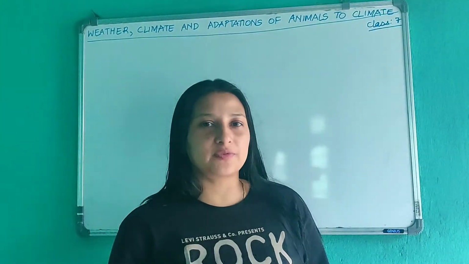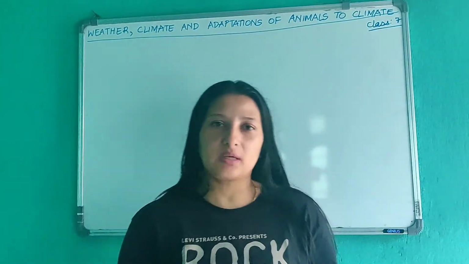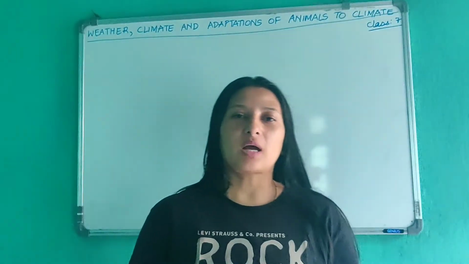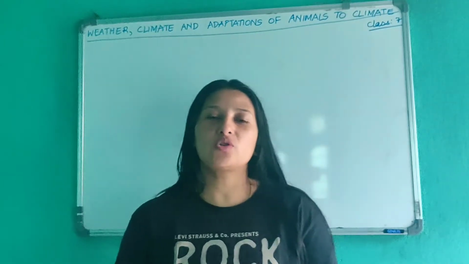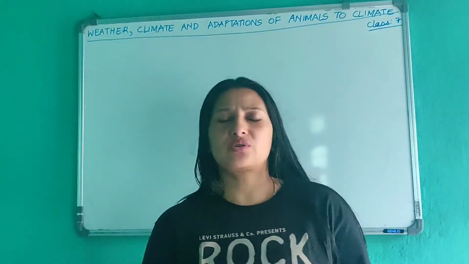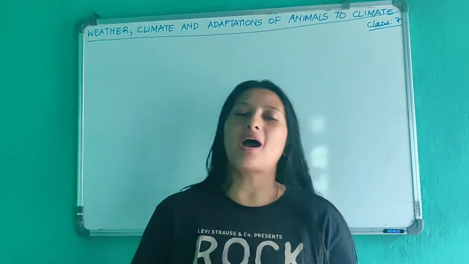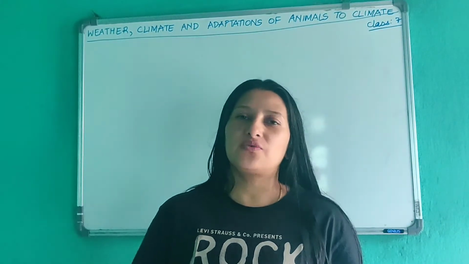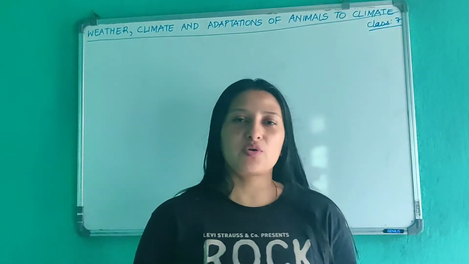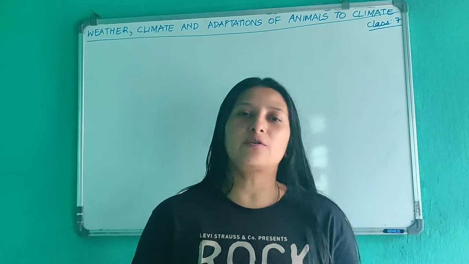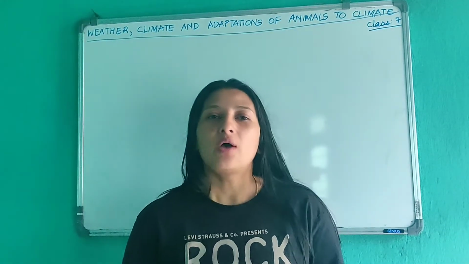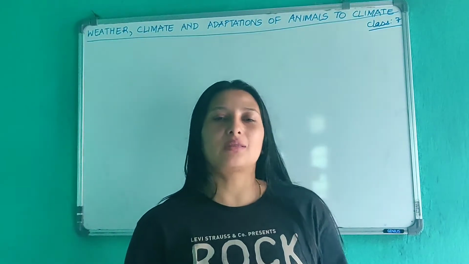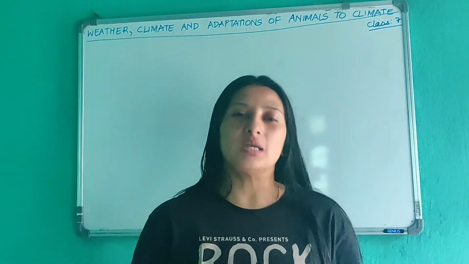Raju and 5 of his friends had planned to go for a picnic. On the day of the picnic, Raju's friends were really excited and they had prepared all sorts of dishes. But Raju was worried because of the dark sky. His father advised him to watch the weather report on a news channel, and after watching it, Raju was relieved because the weather report predicted that there would be no rain on that day.